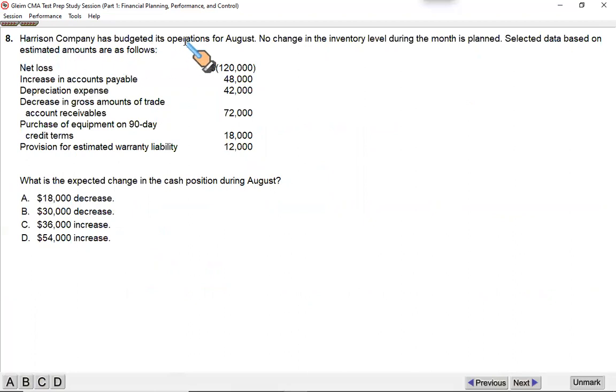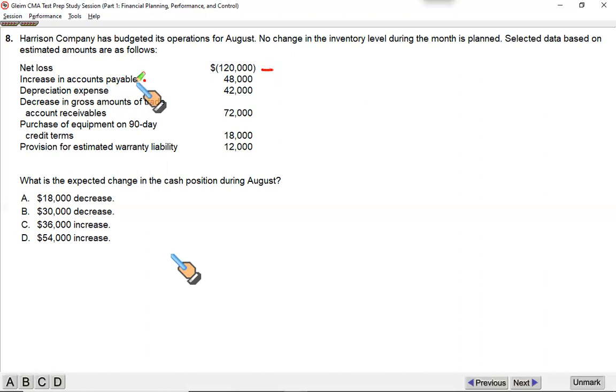Harrison Company has budgeted its operations for August. No change in inventory level during the month is planned. Okay, no change in inventory. Selected data based on estimated amounts are as follows. Net loss 120, starting from this number. Net loss 120. Increase in accounts payable.